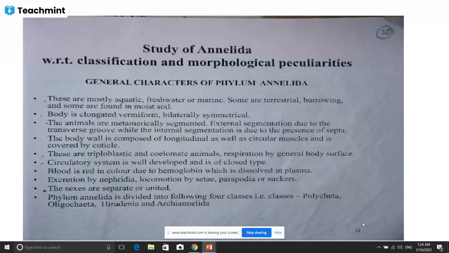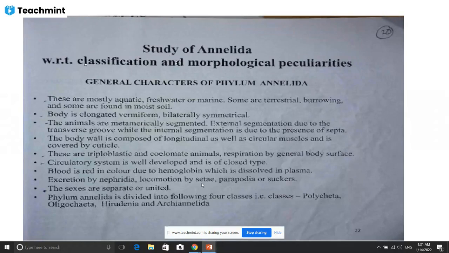Then excretion is by nephridia. There are different nephridia present in the body, which we call pharyngeal nephridia, then thoracic nephridia. These nephridia are the excretory organs in the case of the earthworm or in the phylum Annelida.